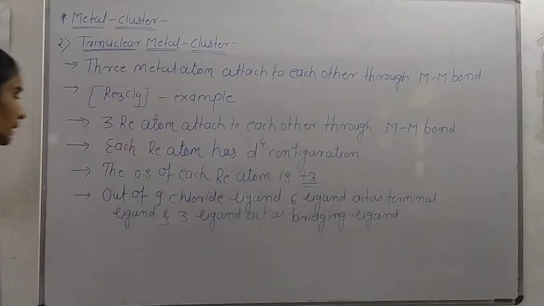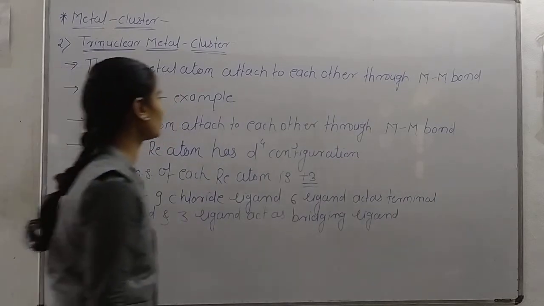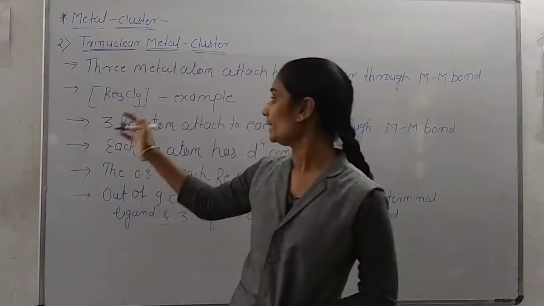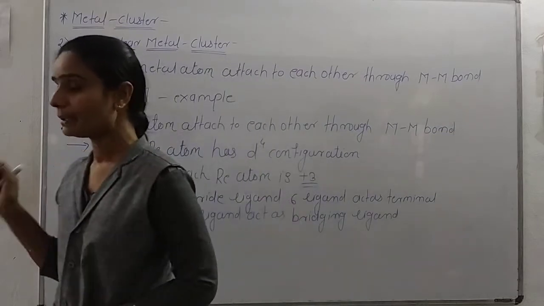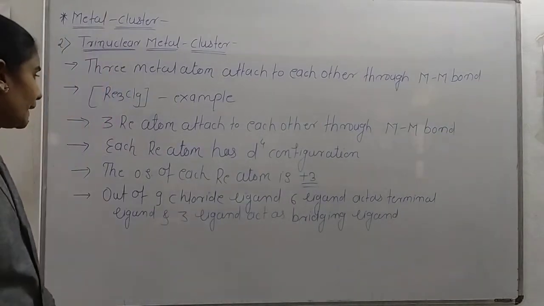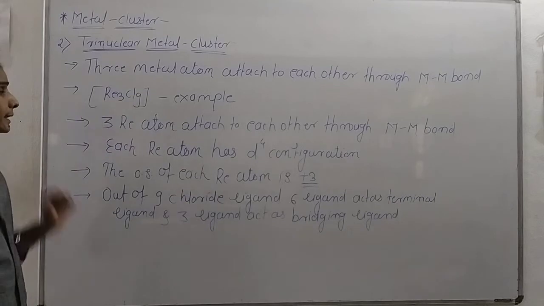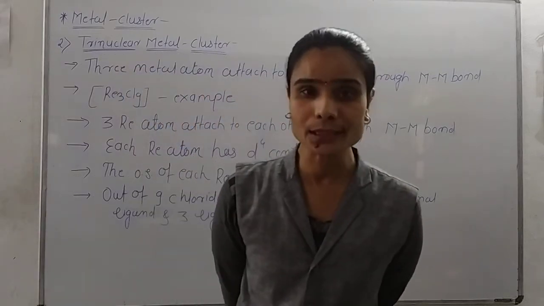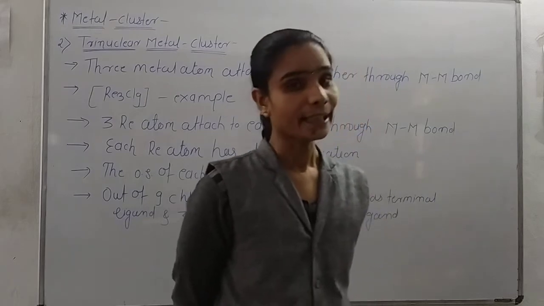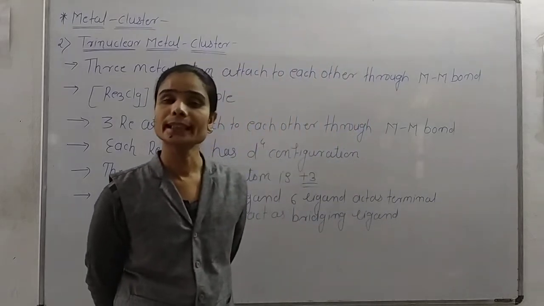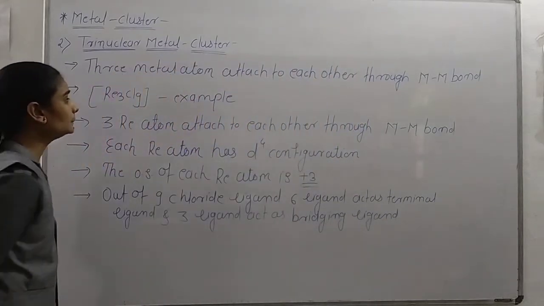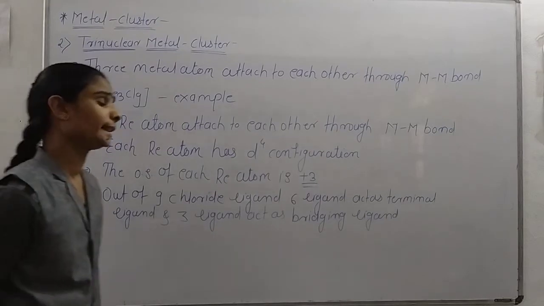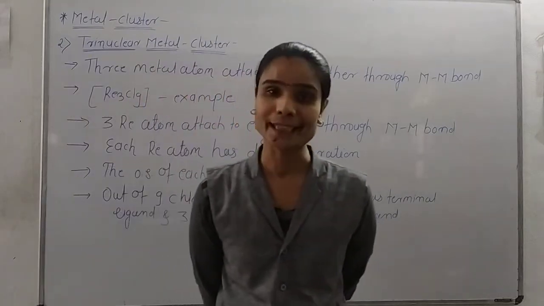So in this trinuclear metal cluster, the example is Re3Cl9, trirhenium nonachloride. Out of the nine chloride ligands, six chloride atoms act as terminals for the rhenium atoms, and three chloride ligands act as bridging ligands.